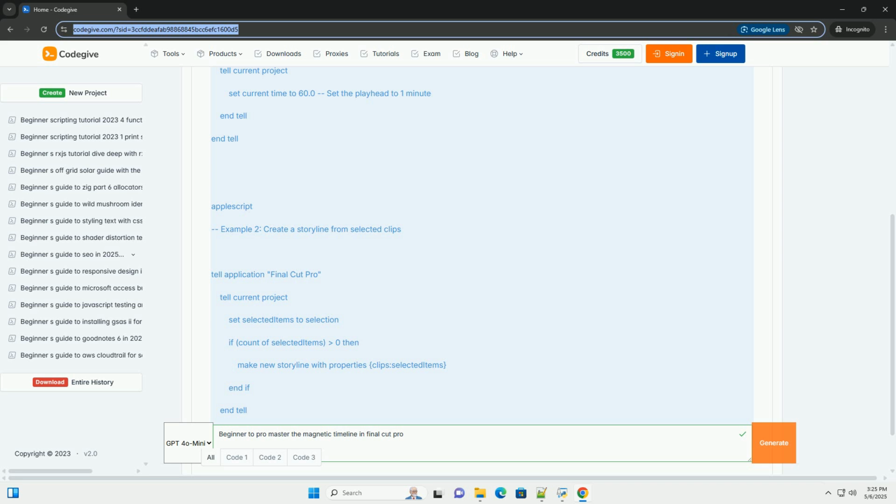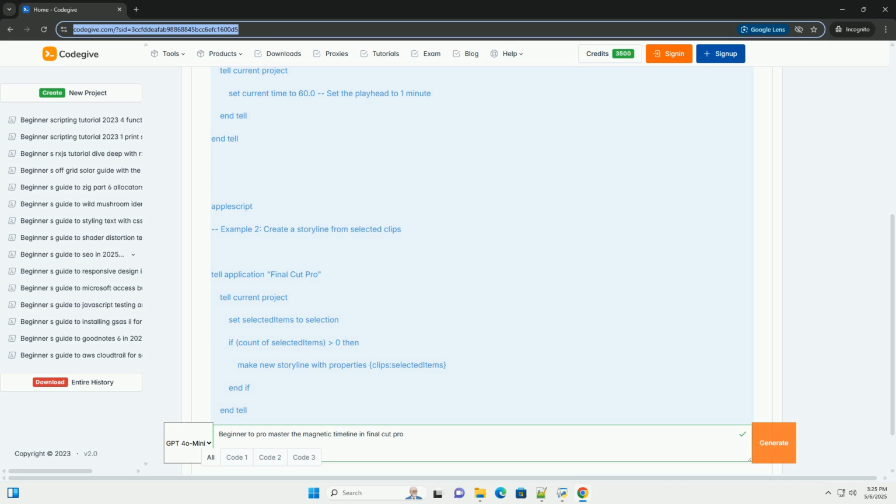4. Mastering storylines, organizing complex edits. Storylines are powerful tools for organizing and manipulating groups of clips. They create self-contained mini-sequences within the main timeline.